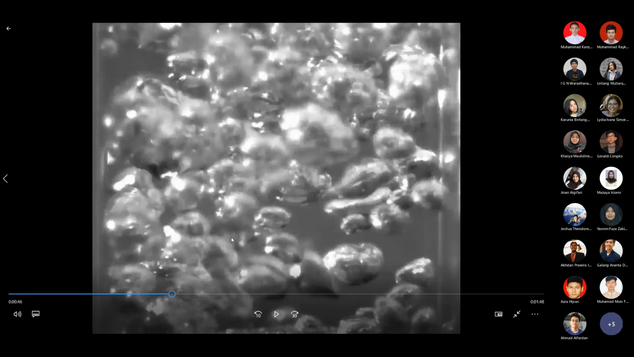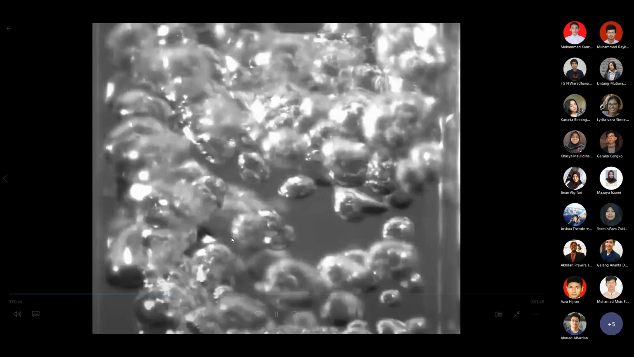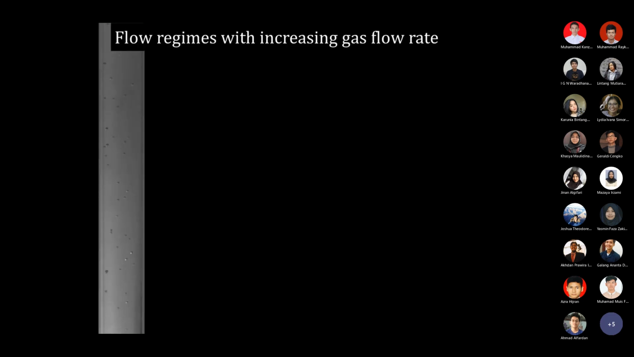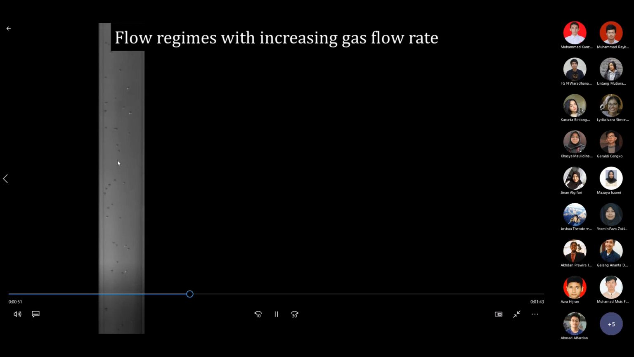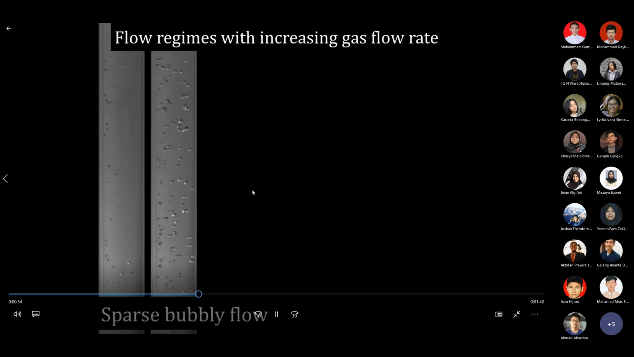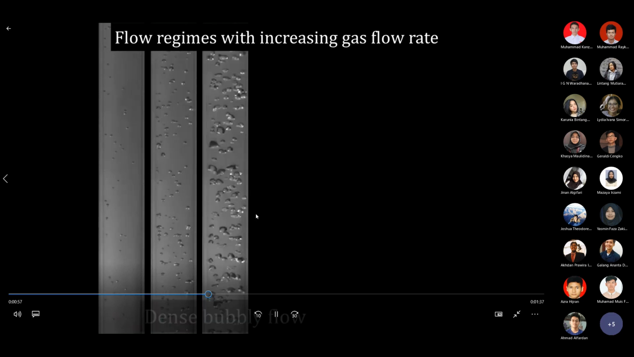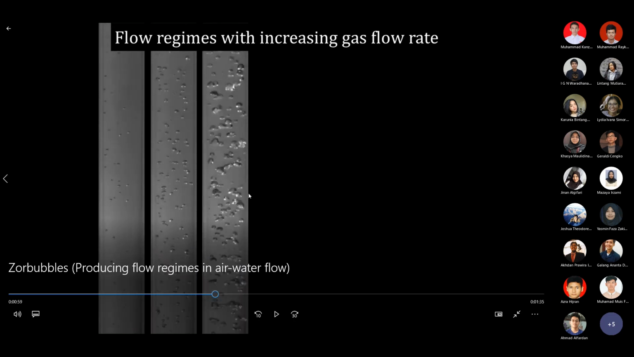But when we have slugging, that will not be the case. That's the bubbly. Sparse bubbly flow: increase the gas velocity, then bubbly, you can see that the size of the bubble becomes bigger when the velocity is increased. But it's still relatively steady state operation, before it forms the big slug, when it becomes transient or non-steady state operation.